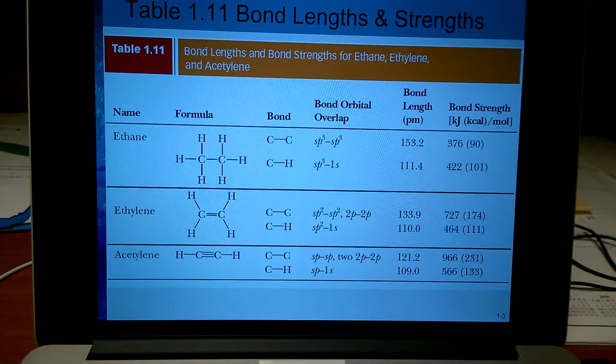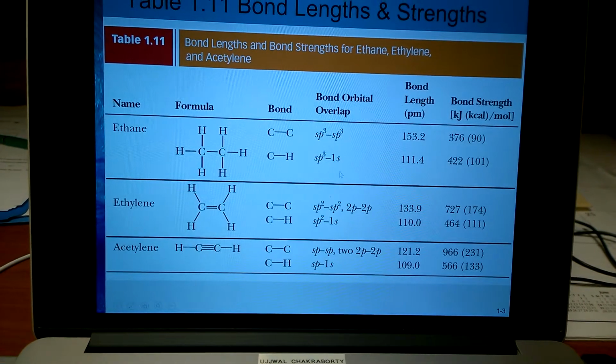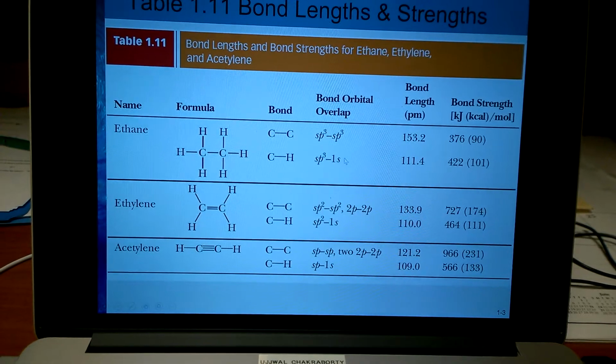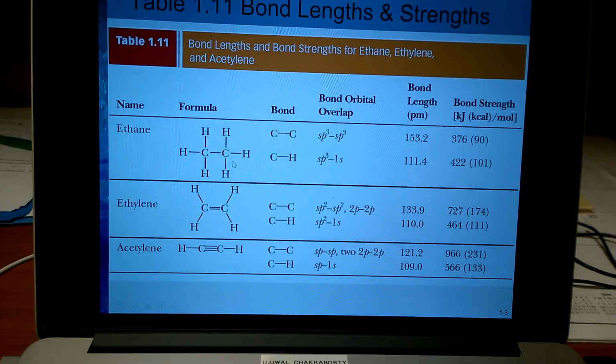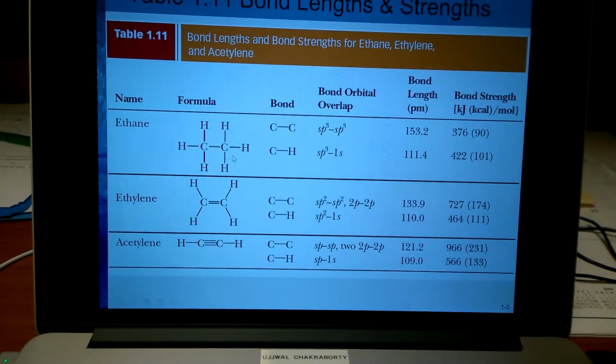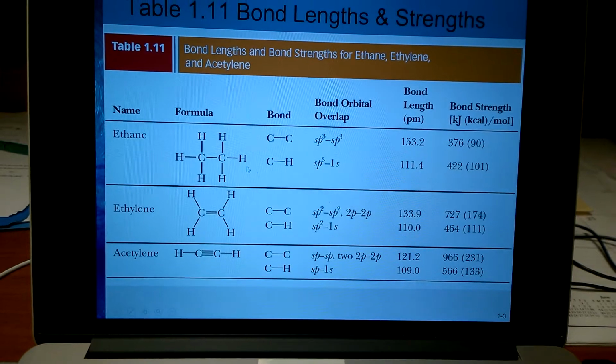To understand that, we need to figure out what orbitals are involved to overlap and create the carbon-hydrogen single bonds. For example, in the first compound, the carbon atoms are single bonded, so the carbon atom here is sp3 hybridized. Hydrogen cannot have hybridization, so it is 1s.